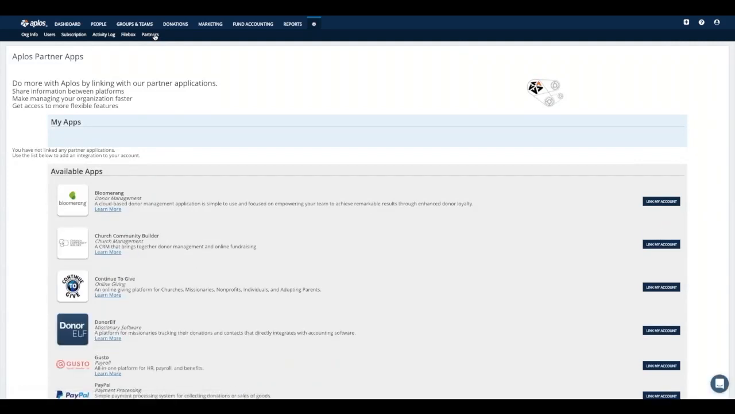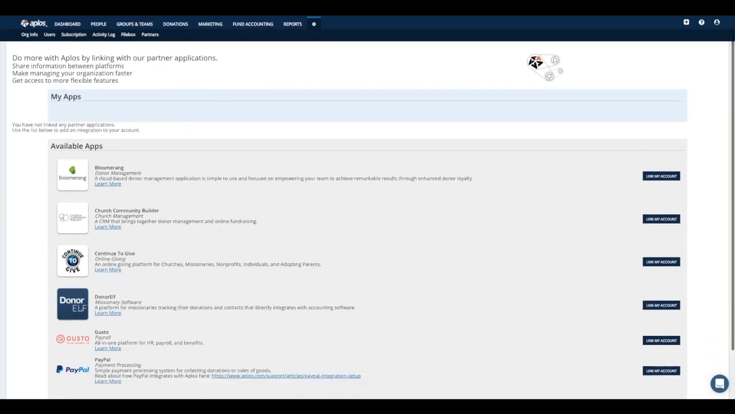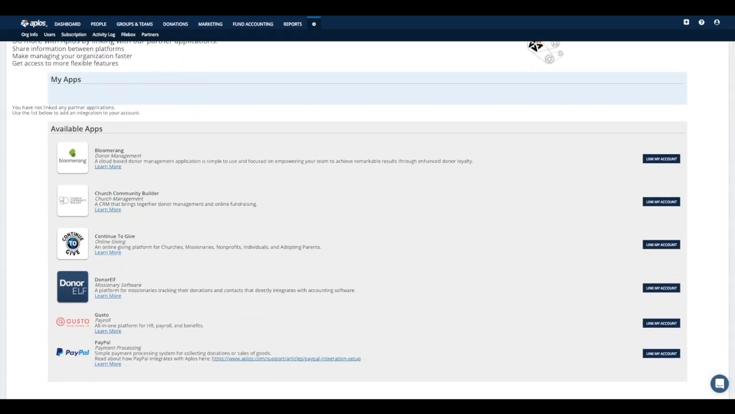All right, and then the last page we have here is the partners page. So we are partnered with a lot of great companies out there, companies such as Bloomerang, Church Community Builder, Continue to Give, Donor Elf, Gusto Payroll, and PayPal. So if you have an account with one of these companies, or if you are looking into starting one, you are more than welcome to connect those accounts with your Aplos account so that you can work between both programs a lot smoother.